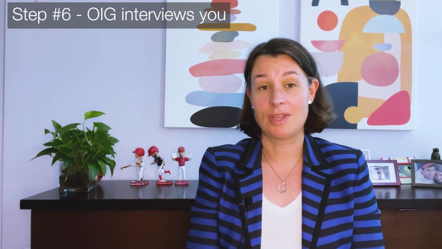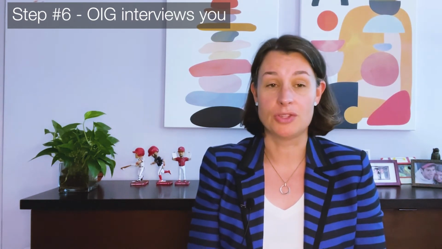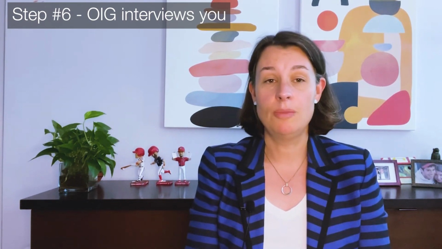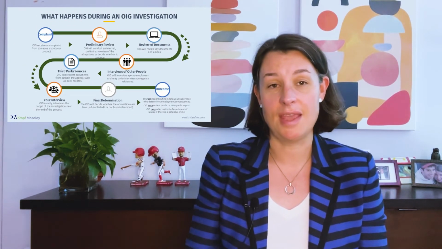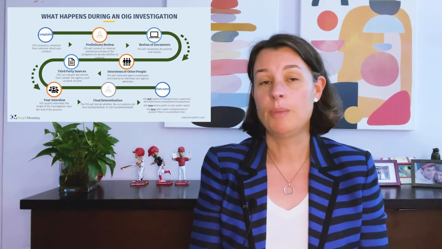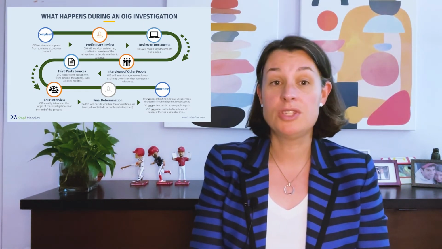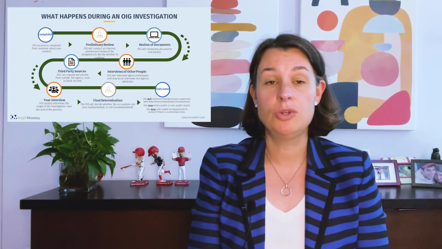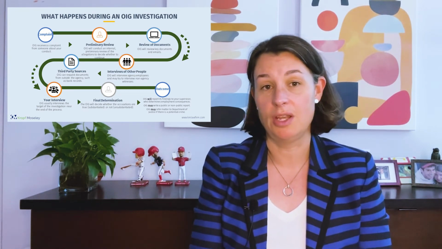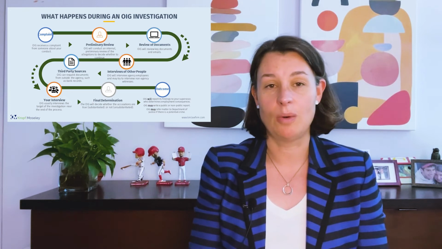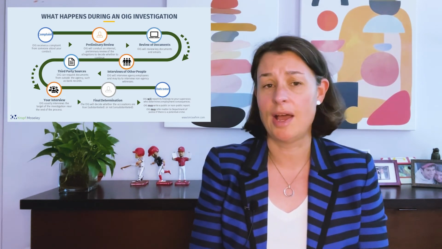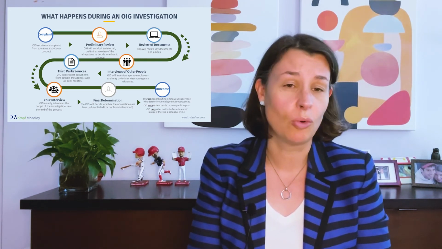All right, the sixth step is to interview you, if you are the target of the investigation. Now, some OIGs will try to interview the target at the beginning of the investigation and then at the end after they've done their investigation. But it really depends on the agency and the agent who's running the investigation. But they will always ask you for your views and give you a chance to explain your side during an interview. Now, we have a few other videos about what happens during the interview, how long it's going to last, and so forth, so you can check those out for more information about that. But that will always be a step during the investigation.